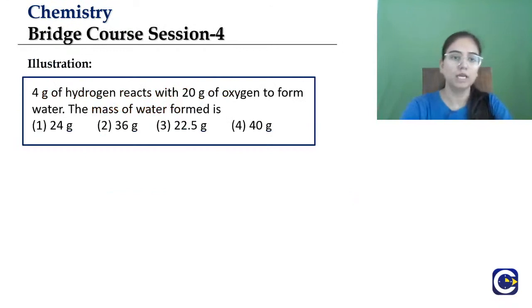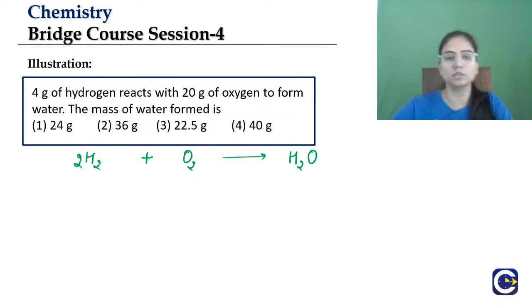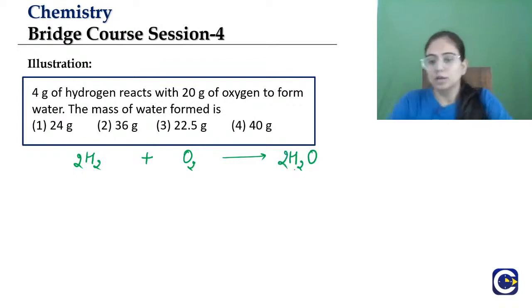So moving to the question. The next question is: 4 gram of hydrogen reacts with 20 gram of oxygen to form water. The mass of water formed is, how much amount of water will be formed? So dear students, I am writing this equation. Calculate it quickly. I want you all to solve this question.